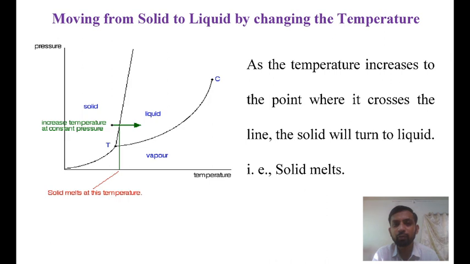Now if we move from solid to liquid by changing the temperature, suppose that you have a solid and increase the temperature keeping pressure constant, as shown in the phase diagram on your screen. As the temperature increases, that is the green arrow, to the point where it crosses the line, the solid will turn into the liquid, that is, we can say that the solid melts.